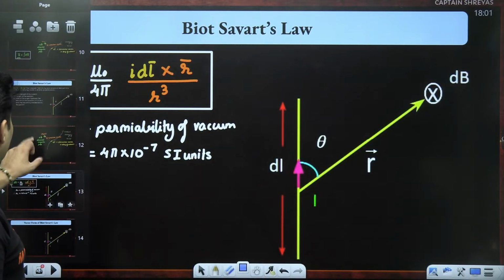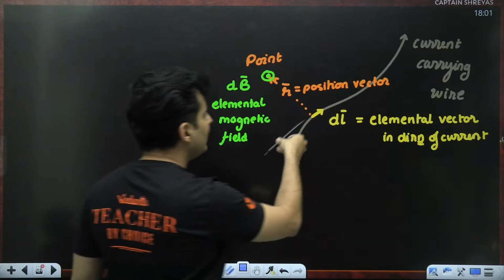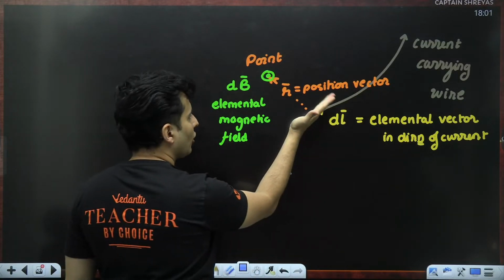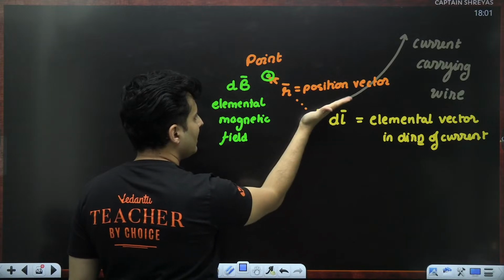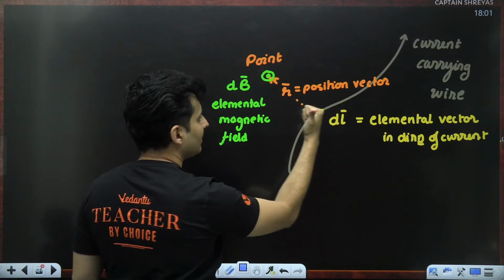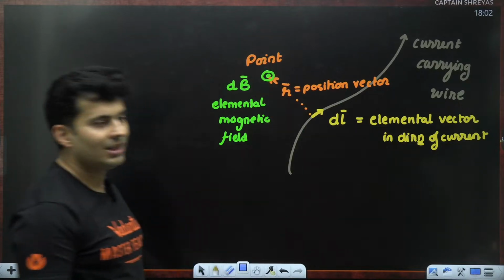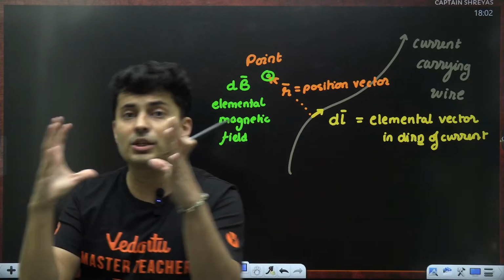Same way, here also notice the dL vector was this way. If I do dL cross r, dL is here, crossed with r, the thumb comes towards you, so the magnetic field should be towards you. That's how you figure out the direction of the magnetic field.